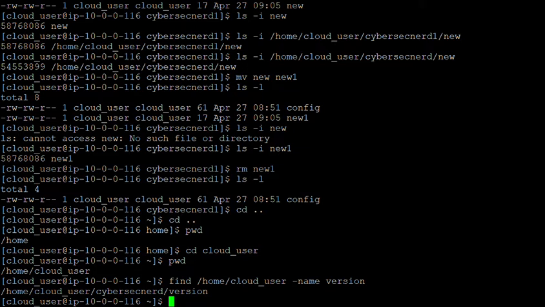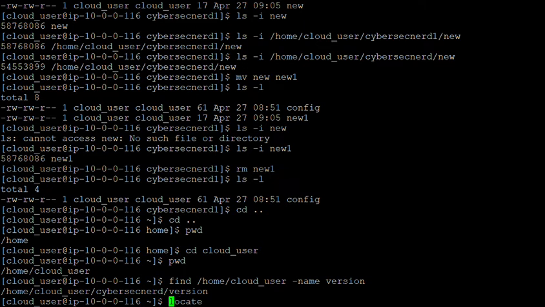So for example, if you remember that there is a file, we can just give a path, /home, cloud user, maybe the home directory, or a lot of the configuration files under NIX systems are placed under the etc directory. So you can give find /etc -name, followed by the name of the file, maybe input.conf, output.conf, like those. Okay. So you can also use the locate command.